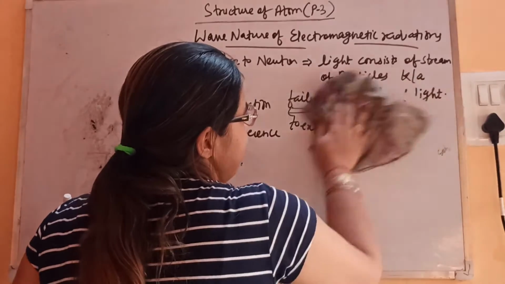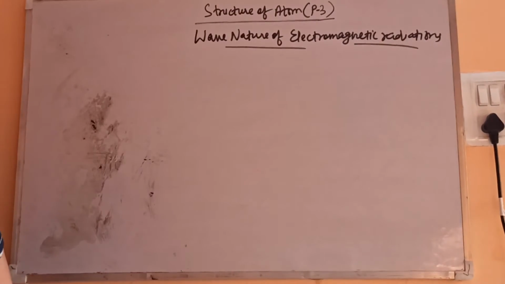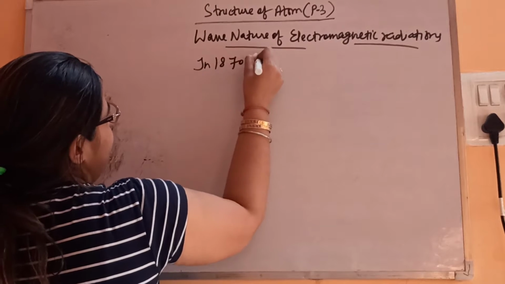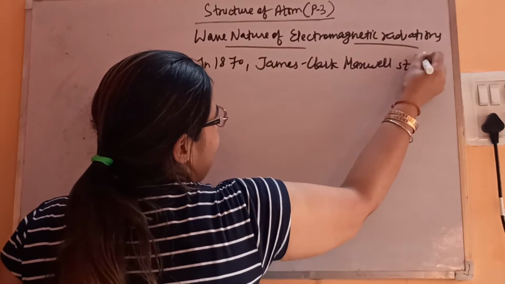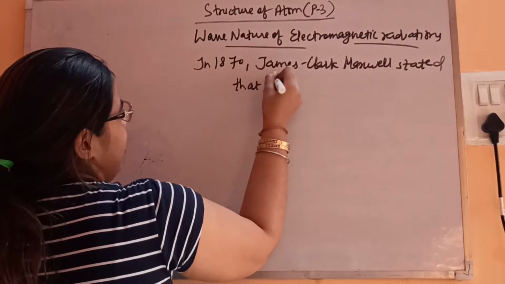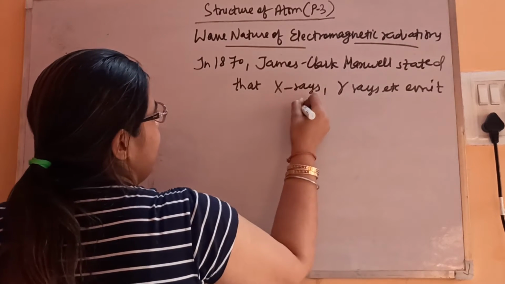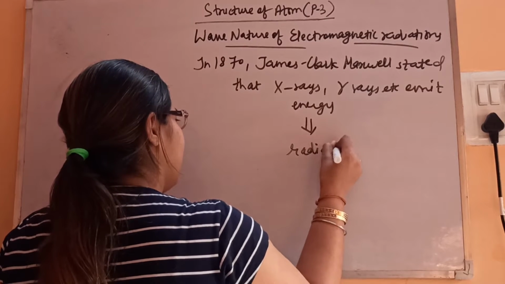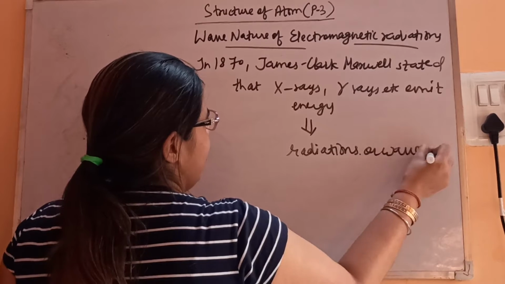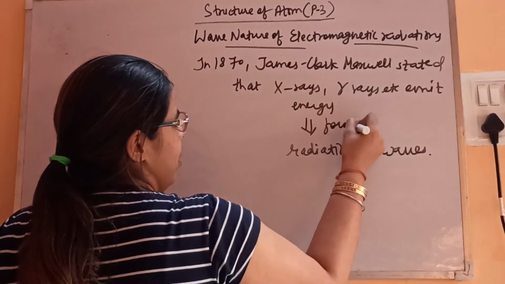So in 1870, James Clerk Maxwell stated that X-rays, gamma rays, light, heat, etc. emit energy in the form of radiations or waves.